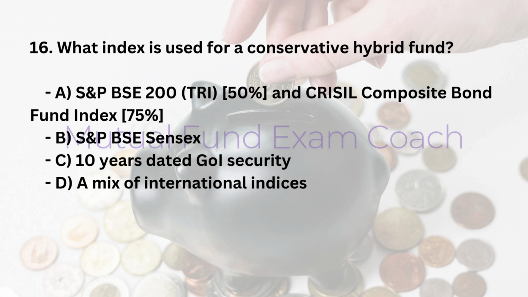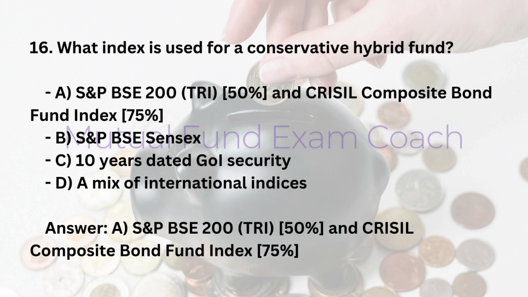16. What index is used for a conservative hybrid fund? A. S&P BSE 200 TRI 50% and CRISIL Composite Bond Fund Index 50%. B. S&P BSE Sensex. C. 10 years dated GOI security. D. A mix of international indices. Answer: A. S&P BSE 200 TRI 50% and CRISIL Composite Bond Fund Index 50%.